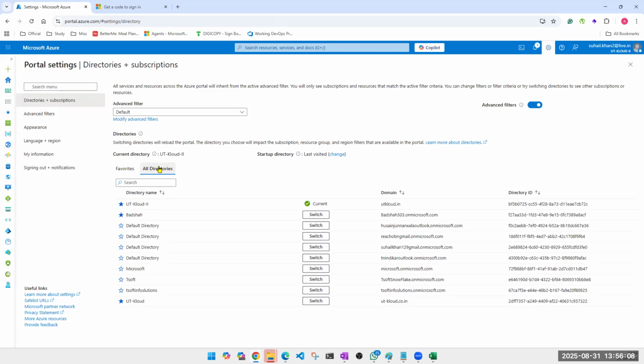Now, what is a directory? A directory is again a tenant. With this ID, I am a part of the UT-Kloud company. This was created way back. I'm part of this. These are different tenants, guys, ut-cloud.co.in. These are not subscriptions. These are different tenants. Using my one ID, I'm a part of all of these tenants. Look at this, Tsoft. If I'm a part of the Tsoft company, I'm a vendor and I'm working for multiple companies. So this is what you can achieve using invite user.